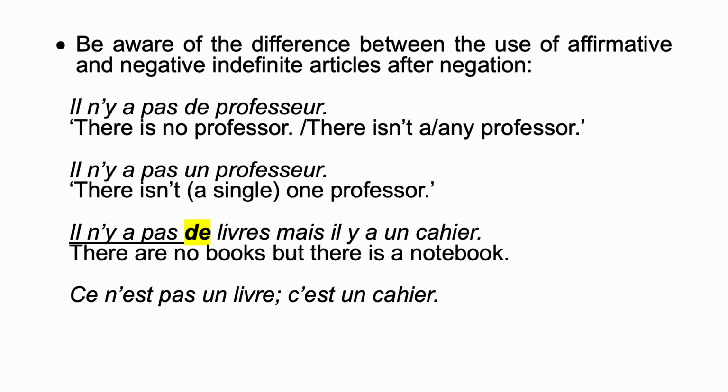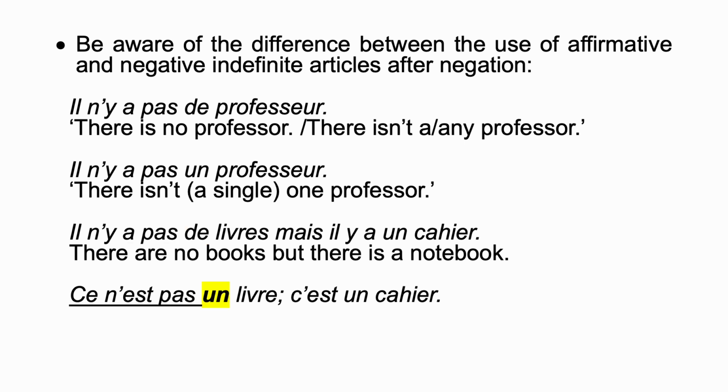Now, consider the following example. Ceci n'est pas un livre, c'est un cahier. With ce n'est pas, you can use un because it's a matter of identity. This is something I'm going to talk more about later in the course. So, ce n'est pas un livre, c'est un cahier can be translated as this isn't a book, this is a notebook. So just be aware of these different structures. Remember that you're not only expected to recognize them at this point of your learning.